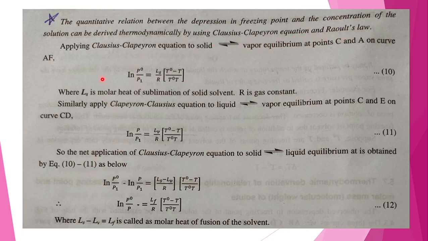Now here we have to apply the Clausius-Clapeyron equation and Raoult's law. I'm applying the Clausius-Clapeyron equation to solid-vapor equilibrium at point C of the curve AF.